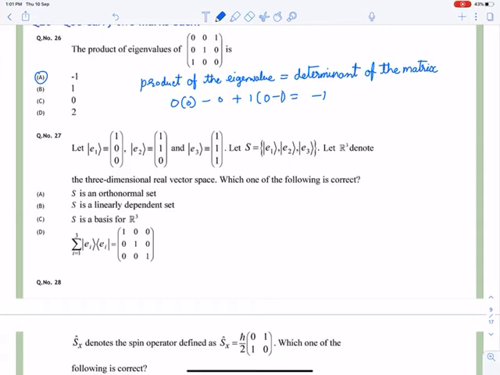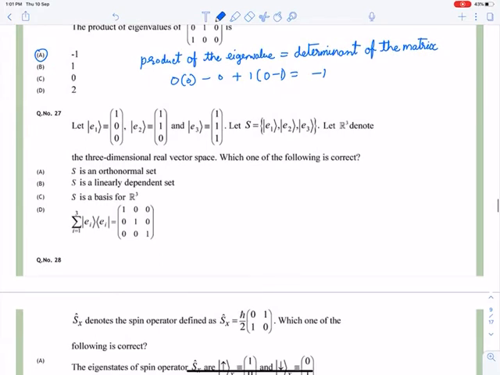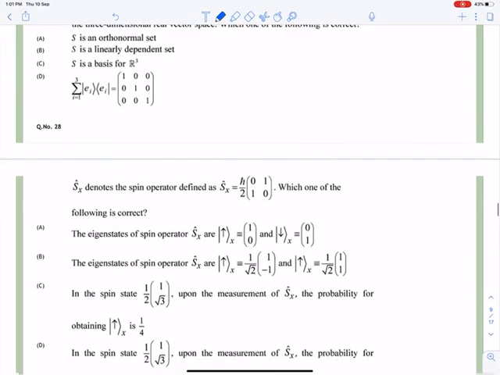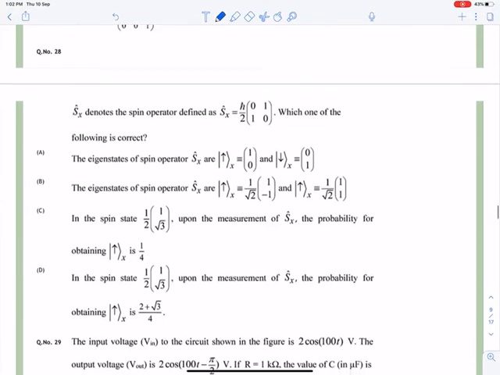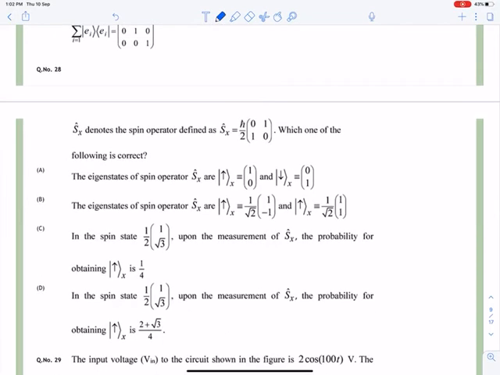Okay, so now we will move to question number 28. Sx denotes the spin operator defined as Sx equal to h bar by 2 times the matrix 0, 1, 1, 0. Which one of the following is correct? So this is also not a very tricky question, but your concepts must be clear.